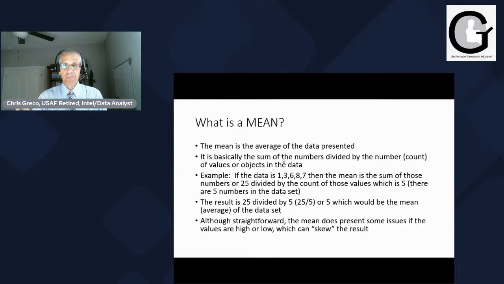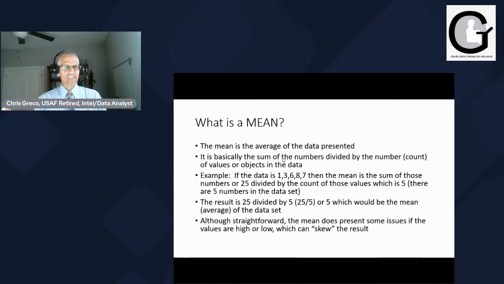So if the data is 1, 3, 6, 7, 8, then the mean of those would be the total number added up, which would be 25, divided by the count of that, which would be 5, which then 25 divided by 5 would be the average. Now, it's just simple data. Very rarely you're going to see data with just 5 numbers in it, but that's basically what you have.